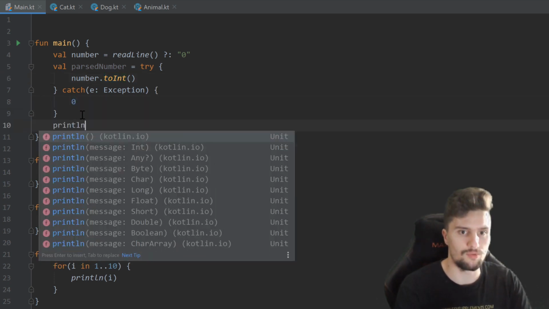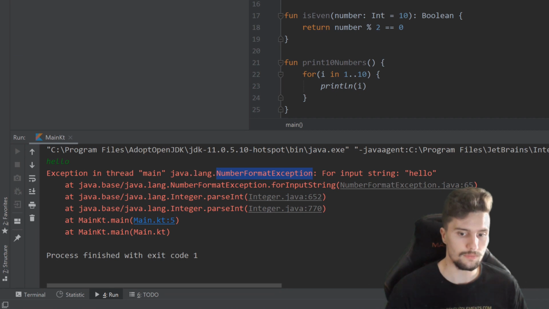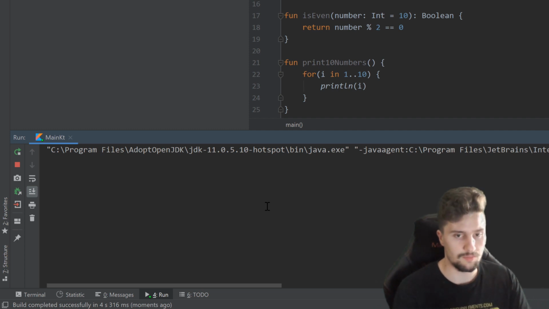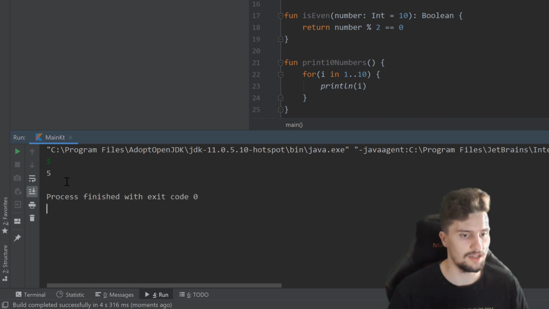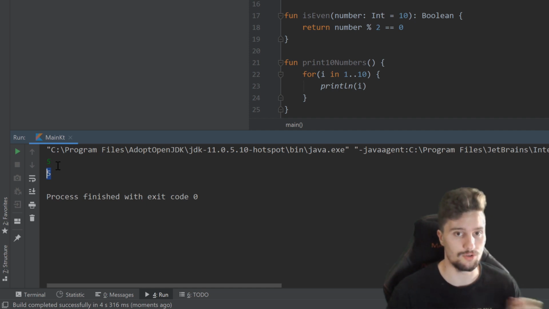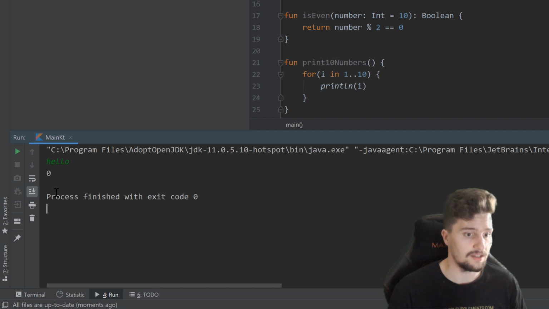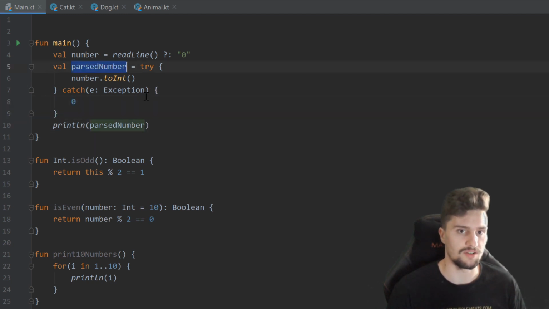And if we write print our parsed number afterwards and run our program, take a look at our command line here. It now expects an input from us. So for example, we could type 5. If you now press enter, you will see it just prints out whatever we entered here. So 5 is a number, it is convertible to an integer. But if we run this again and we type something invalid, for example, hello again, and press enter, this time it doesn't crash. Instead, it will simply print out 0 because it jumped into this catch block and assigned the 0 to this parsed number instead.